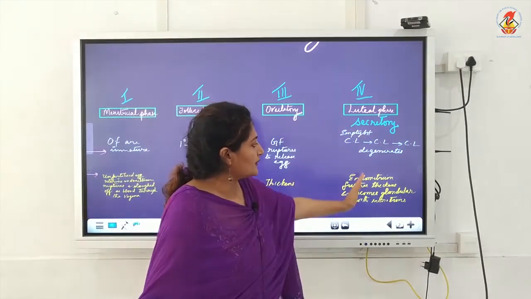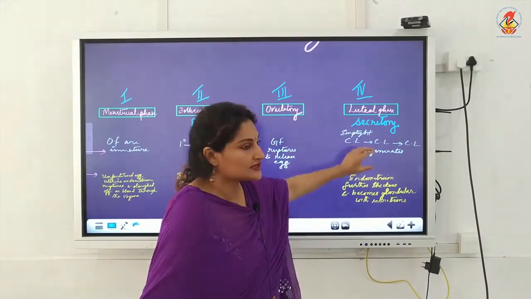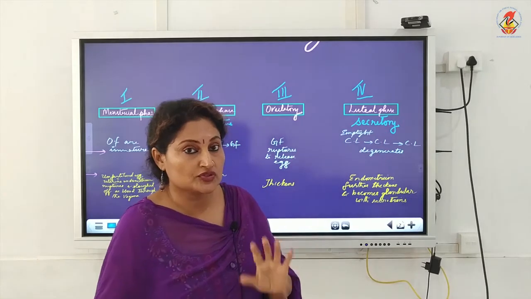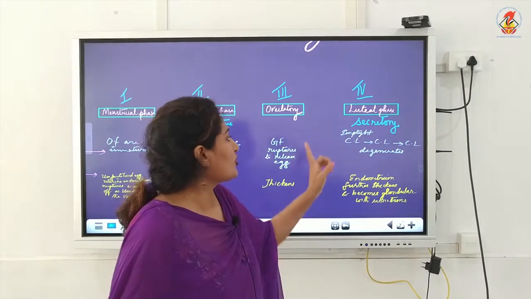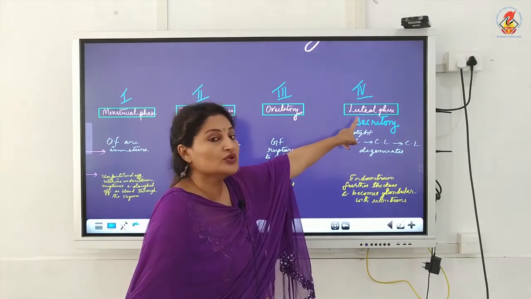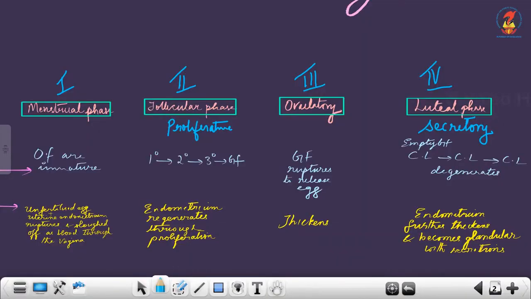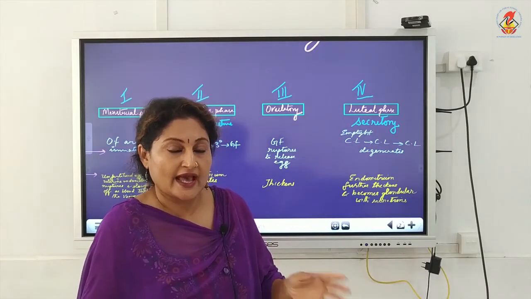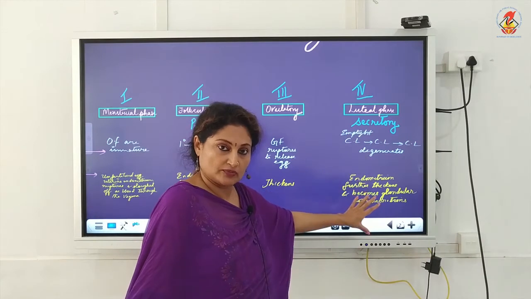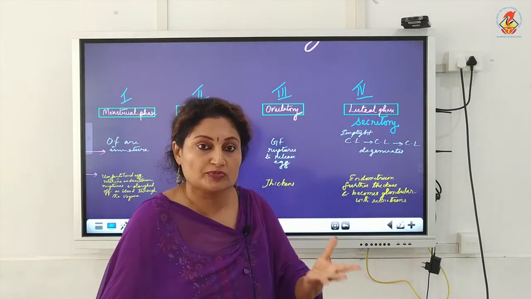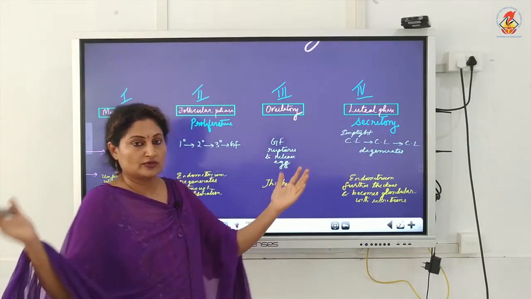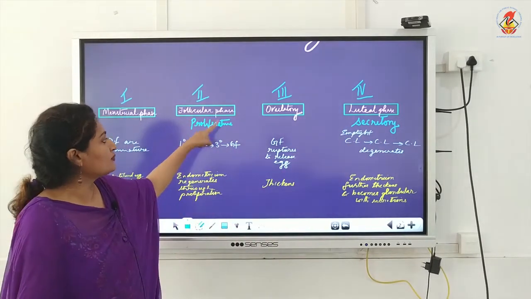Now look here. Whatever happens in the uterus and in the ovaries is due to the hormone progesterone, and the source of progesterone is corpus luteum. So it is called luteal phase, named after the source. The source here is corpus luteum. So they gave us luteal phase rather than saying progesterone phase. Actually it's under the control of progesterone, but it's named after the source of progesterone, that is corpus luteum. Therefore it's called luteal phase. So I hope you understood why it is also called by another name.